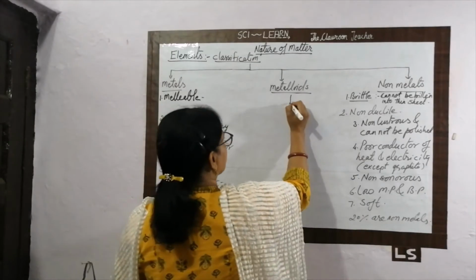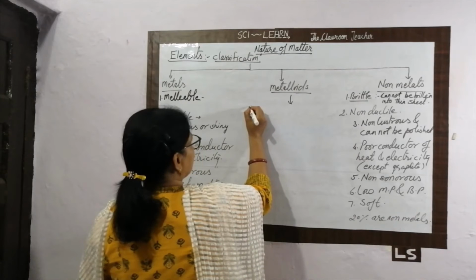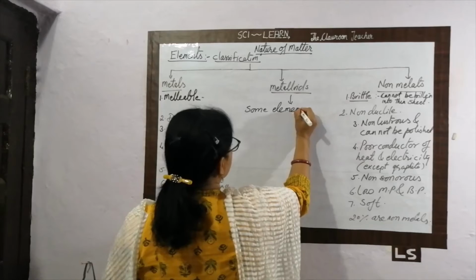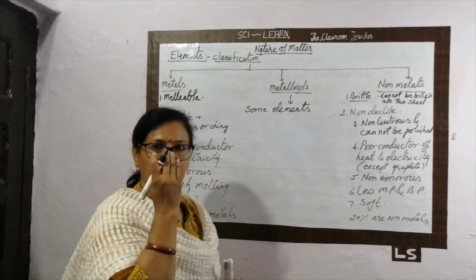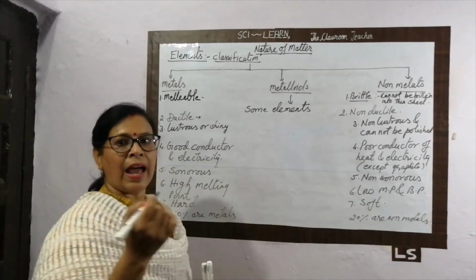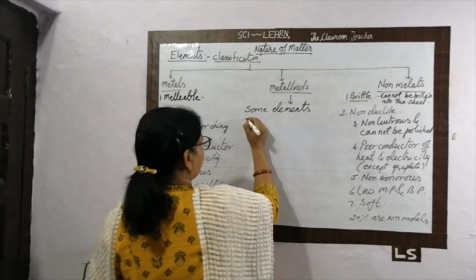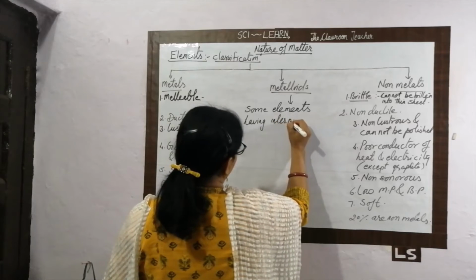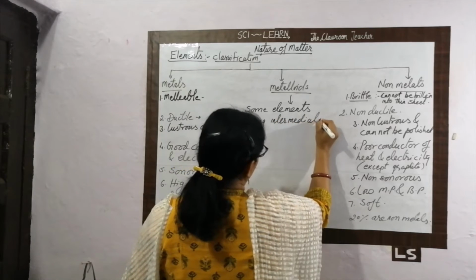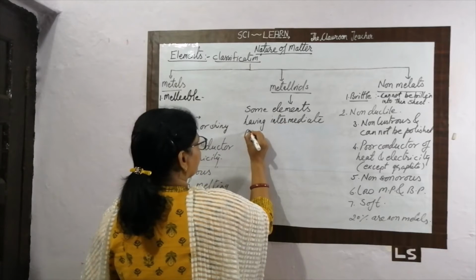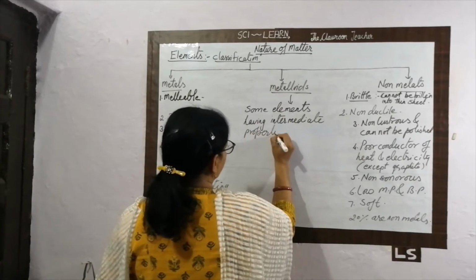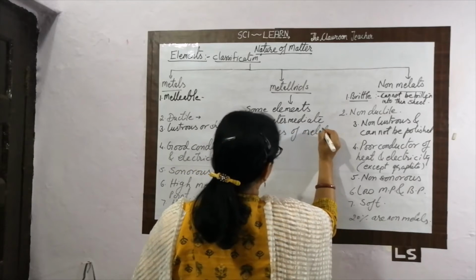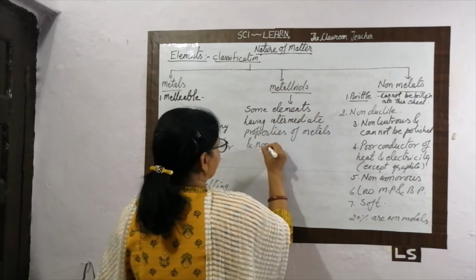So what are the metalloids? Metalloids are elements, some elements having intermediate properties of metals and non-metals.